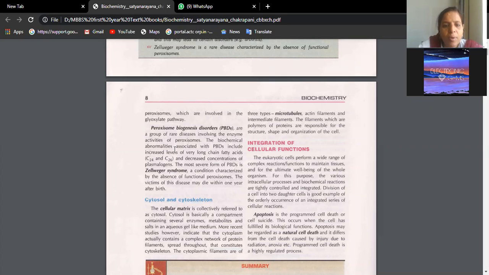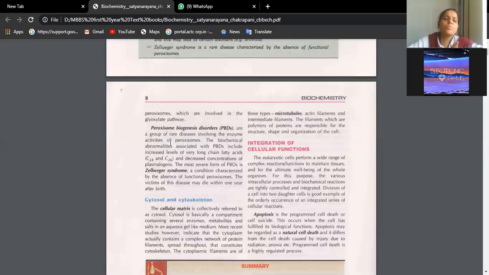Okay, the biochemical abnormalities are associated with peroxisome biogenesis disorders. So that means here you will see increased level of very long chain fatty acids and decreased concentration of plasmalogens. Okay, so this is leading to this condition.